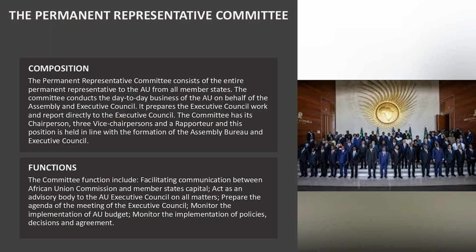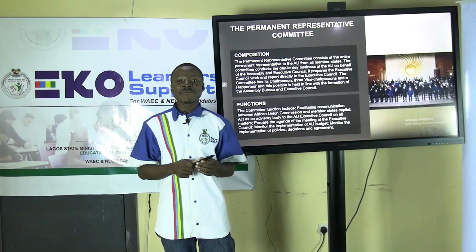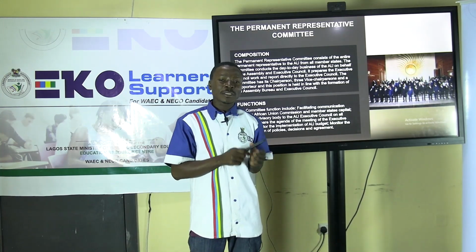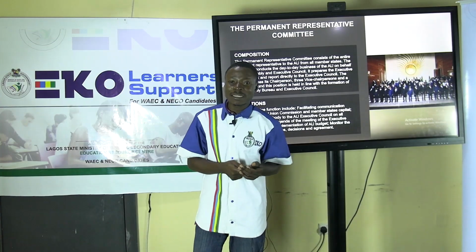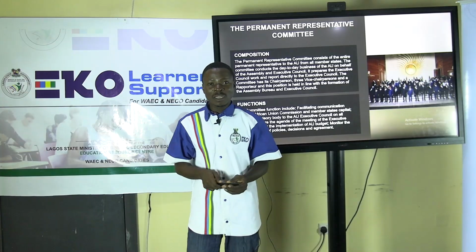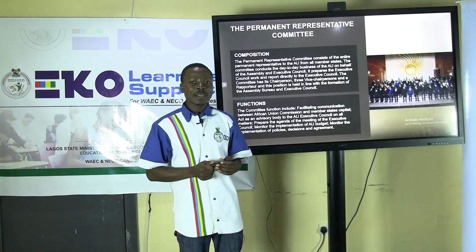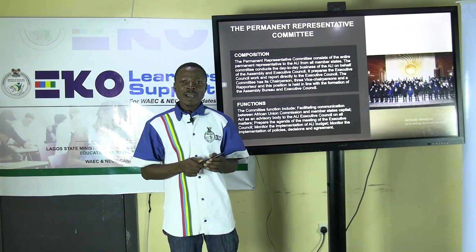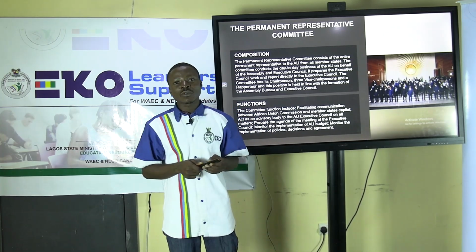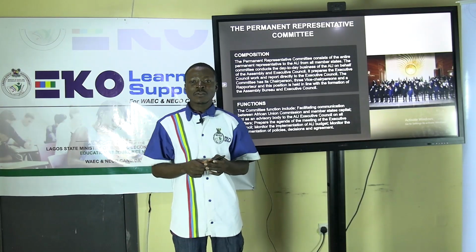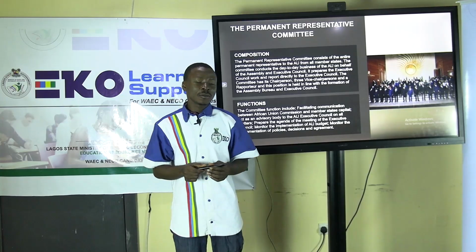Just like the composition of the Executive Council, the composition of the leadership of the Permanent Representative Committee is also in line with that of the Assembly Bureau and the Executive Council. And it is important to know that the Permanent Representative Committee serves as an advisory council to the Executive Council and not as a supervisory body to the African Union Commission.